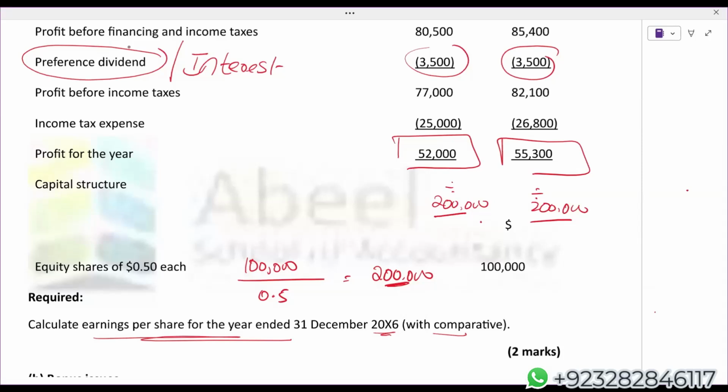Previous year EPS will work as comparative. So 52,000 divided by 2 lakh, I'm getting 0.26. This is comparative. 55,300 divided by 2 lakh, I'm getting 0.2765. Okay.